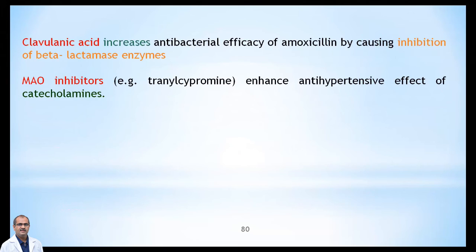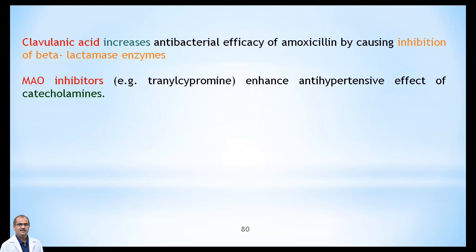Usually this is combined. It's also known as augmentin. Many of you who have consumed the augmentin tablet, this will have the combined effect. Clavulanic acid increases the antibacterial efficacy of the amoxicillin by causing inhibition of the beta-lactamase enzymes.